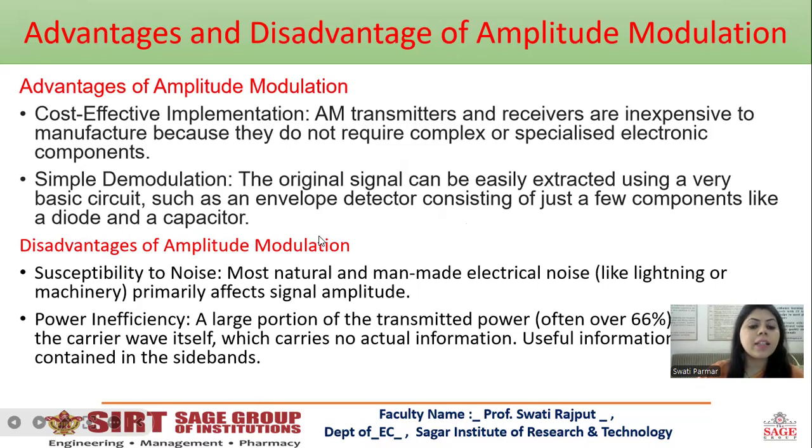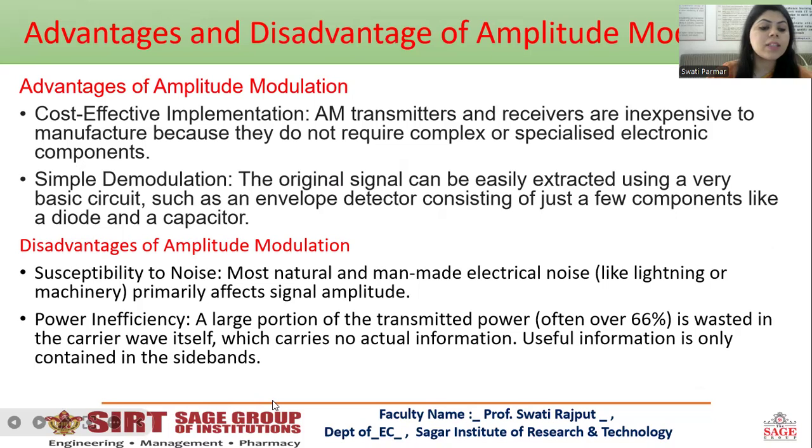What are the disadvantages of amplitude modulation? Susceptibility to noise. Most natural and man-made electrical noise like lightning or machinery primarily affects the signal amplitude. Power inefficiency. A large portion of the transmitted power, over 66%, is wasted in the carrier wave itself, which carries no actual information. Useful information is only contained in the sidebands.